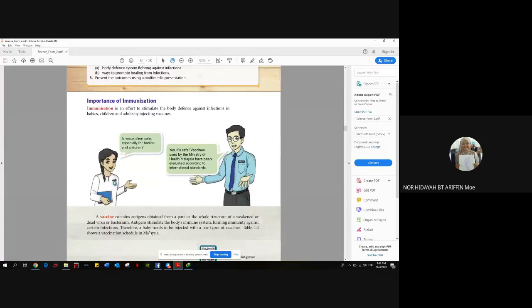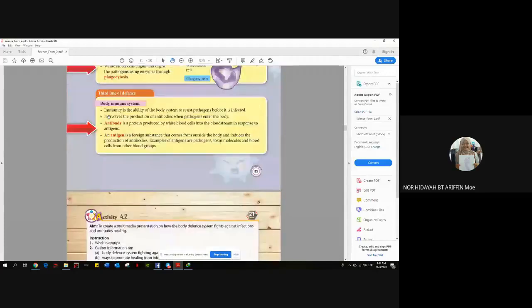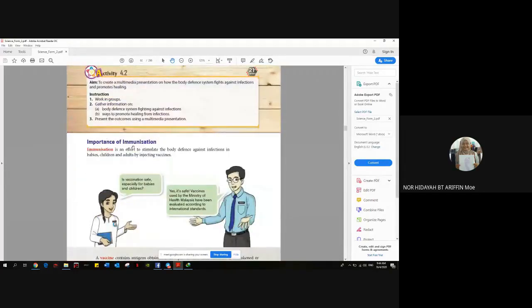So in our previous class, we learned about three lines of body defense, right? So first one is skin, second white blood cell, number three about antibody. So here is about the importance of immunization. So number 1, okay, we have the word immune here.